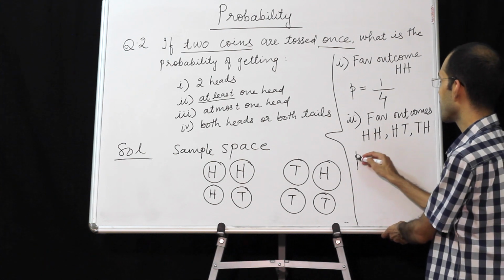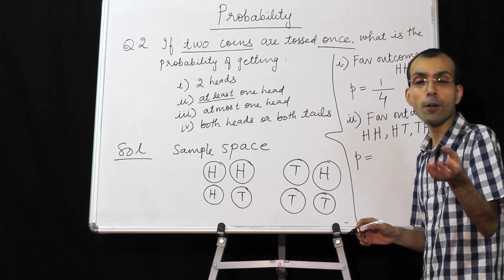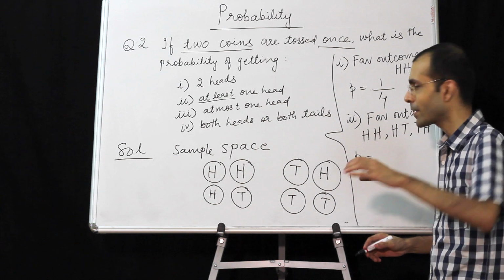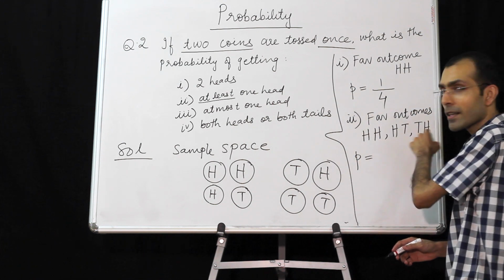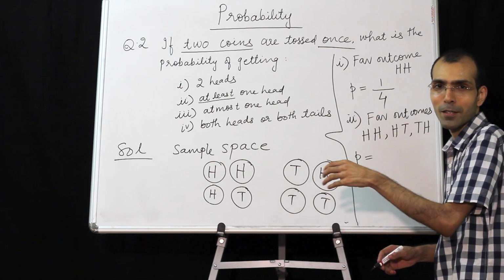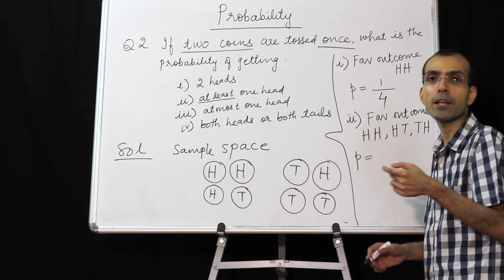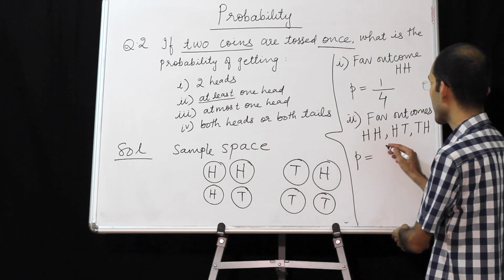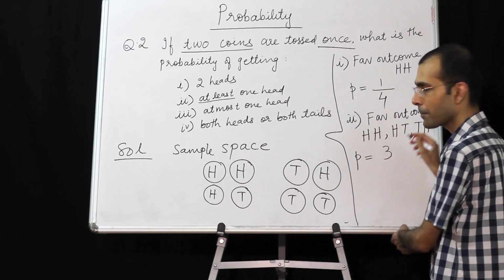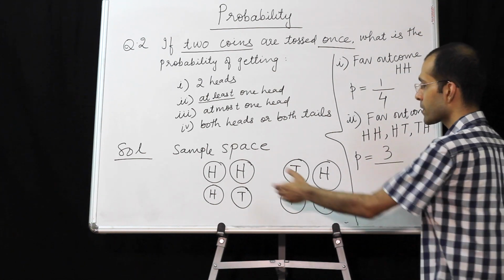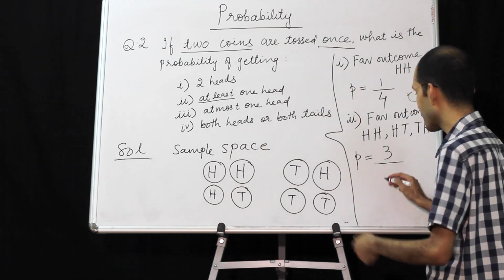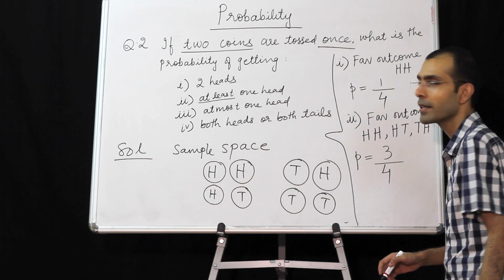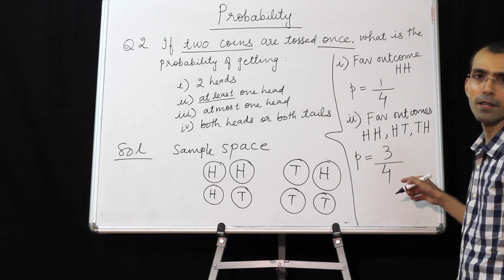So now probability will be number of favorable outcomes. Mind you, these are our favorable outcomes. To get the probability, we require number of favorable outcomes. So number of favorable outcomes, 3. Total number of possible outcomes, how many? That too we know from the beginning, 4. So probability will be 3 by 4.